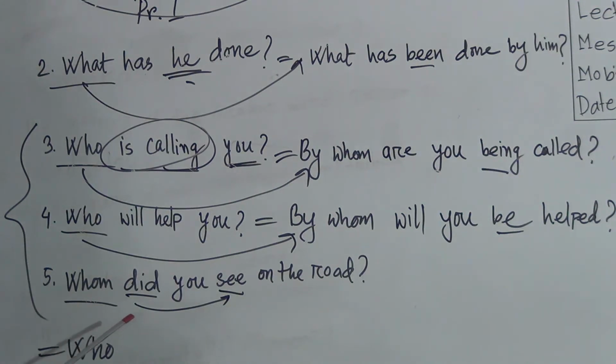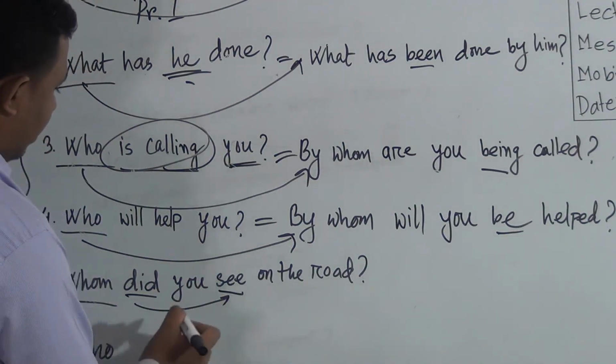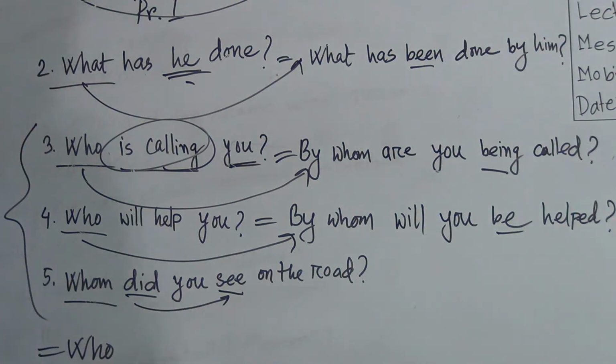Okay. So we can understand that for the case of past indefinite tense, we have to use two auxiliary verbs, and those two auxiliary verbs are was and were. Then after writing who, we have to write was or were. Then you contains was or were.